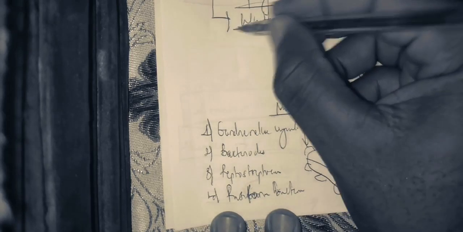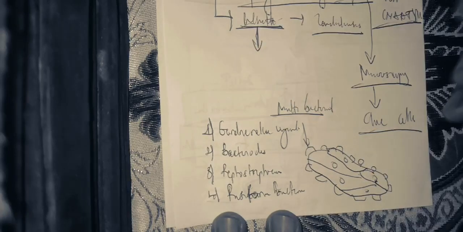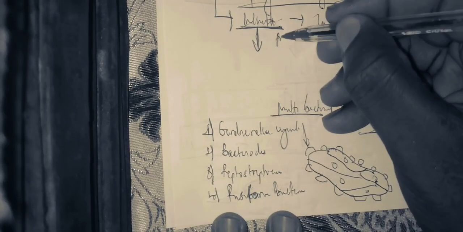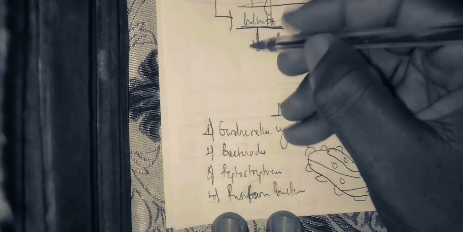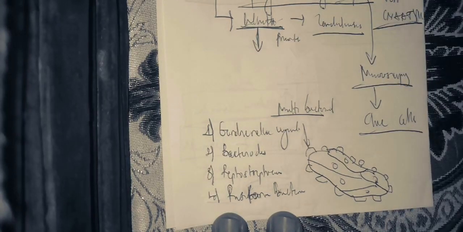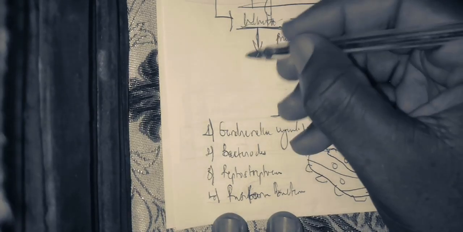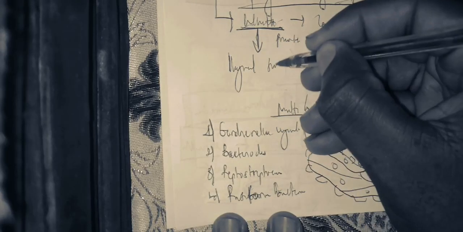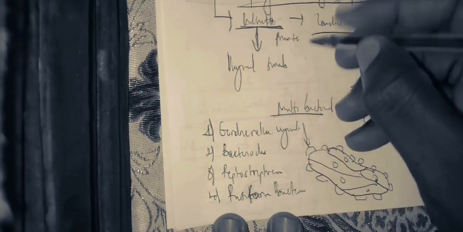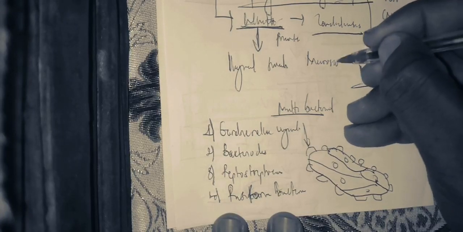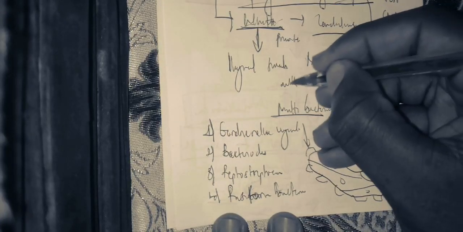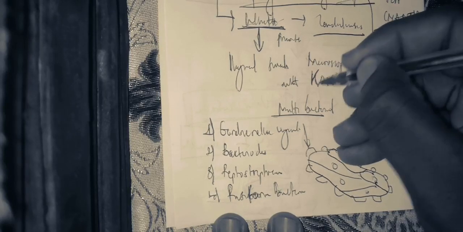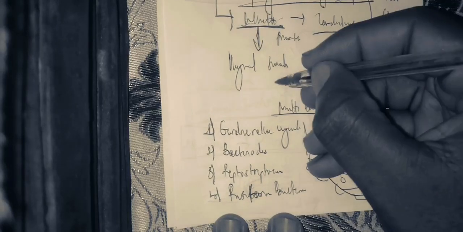Now, when you have a whitish, thick, greasy discharge associated with pruritus, you think of candidiasis. To visualize any fungi or yeast cell, you do a vaginal swab and microscopy with potassium hydroxide.